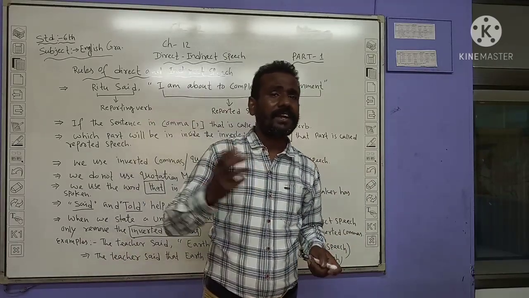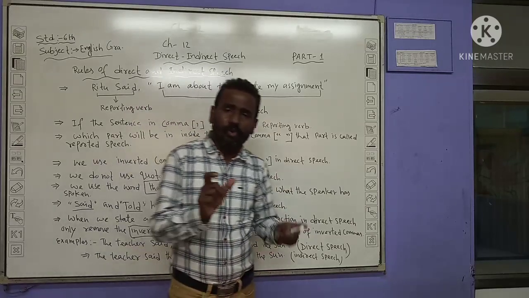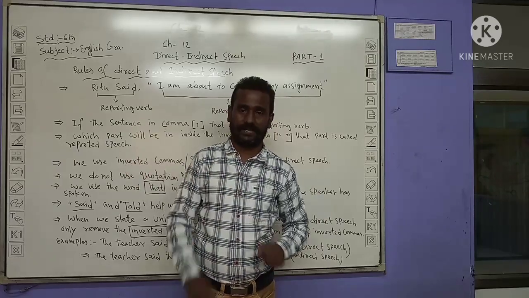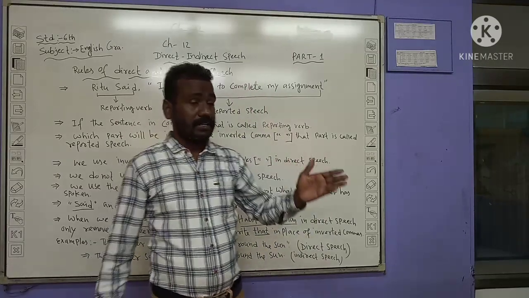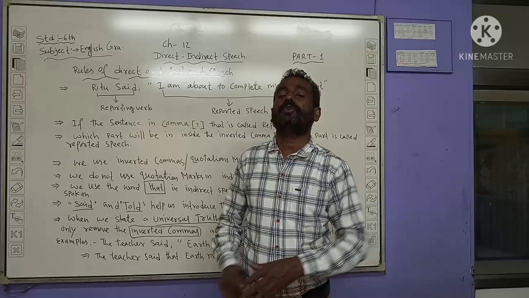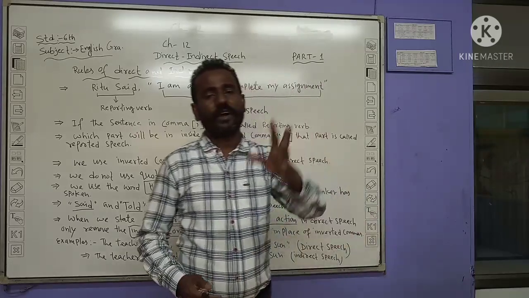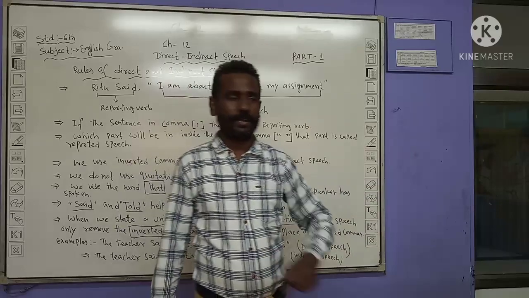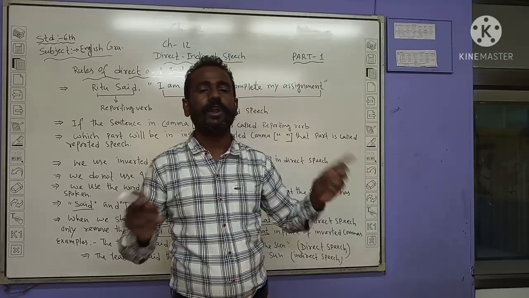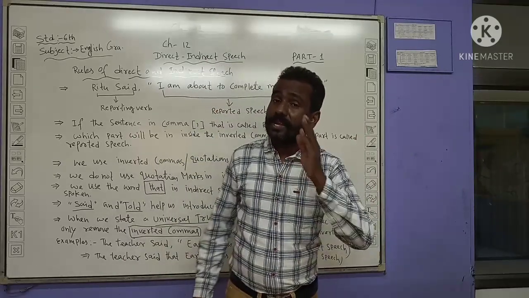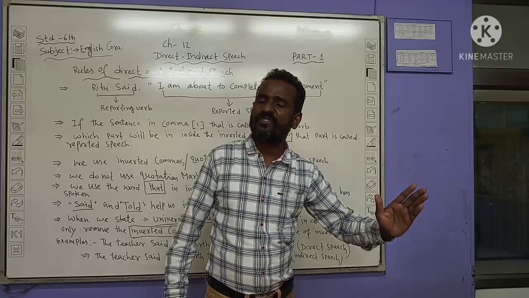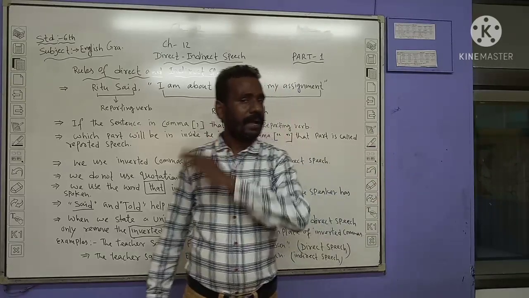In classes 8, 9, 10 it is given in a much harder way, but that depends on the class. Here it depends on the ability of the student. Suppose a student's capability is to lift 50 kg, and if I give him 100 kg and ask him to lift it, he will be unable to lift the load. So here I will tell you how to recognize and identify direct speech and indirect speech.